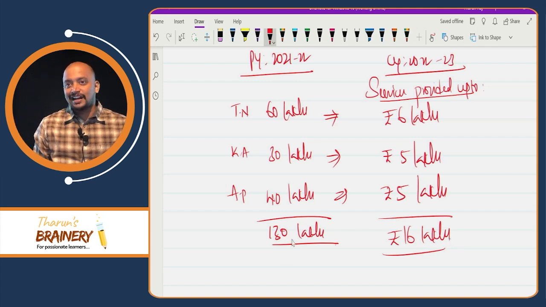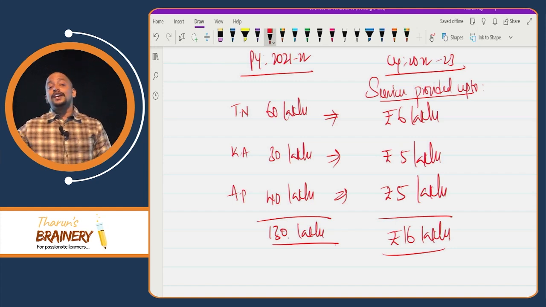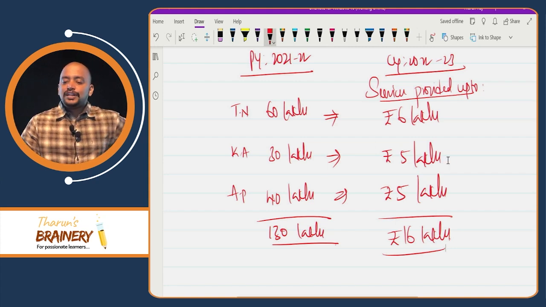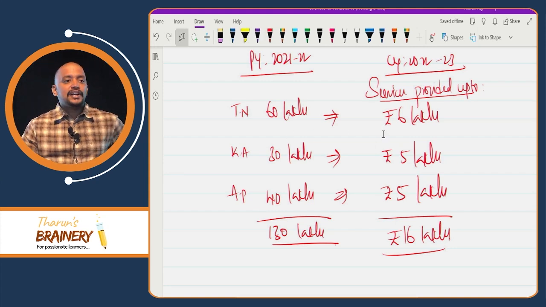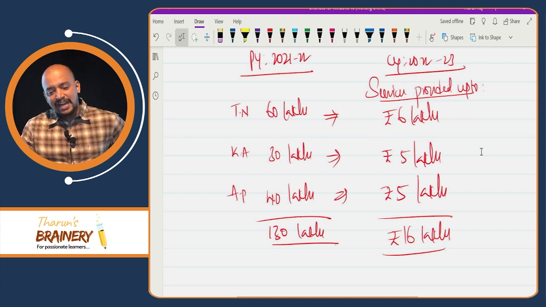Why? Because 130 lakhs into 10% like that. But be careful. 10% limit should always be computed on state-wise. So therefore, we need to take this. It means in Tamil Nadu, we cannot render service more than 6 lakhs. In Karnataka, not more than 5 lakhs. In Andhra Pradesh, not more than 5 lakhs.